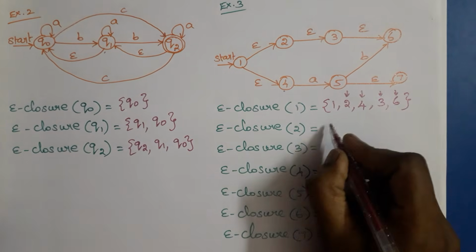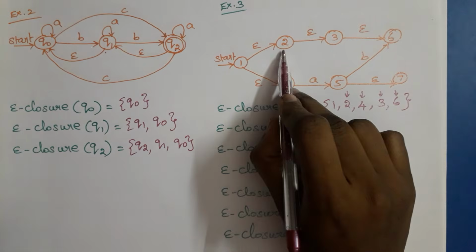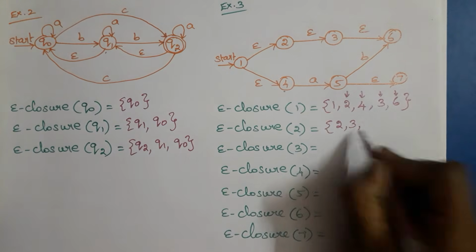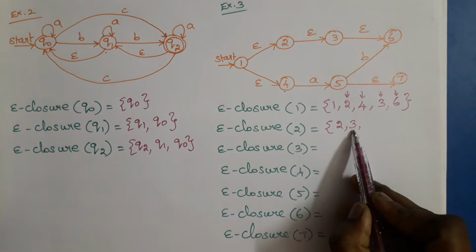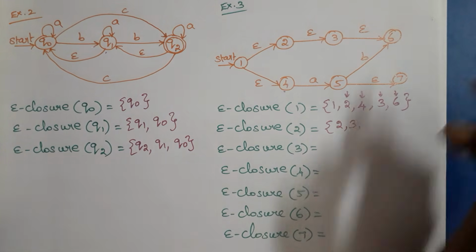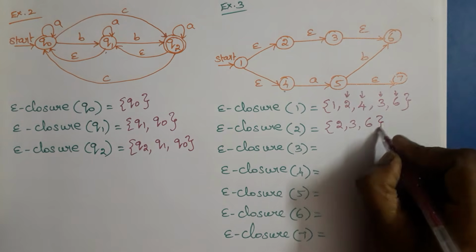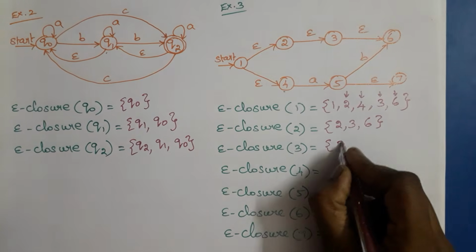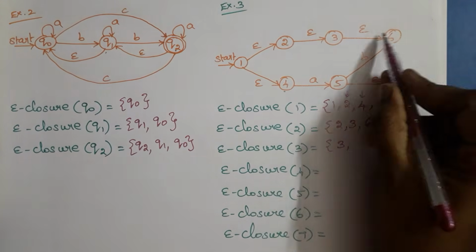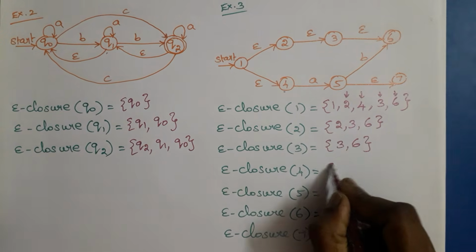So epsilon closure of 2. First we need to include 2. Then from 2, epsilon transition to state 3, so we have to add 3. Now consider 3. From 3, there is an epsilon transition to state 6. From 6, there is no outgoing epsilon transition. Then epsilon closure of 3 is 3, and from 3 it goes to 6. From 6, no epsilon transition.